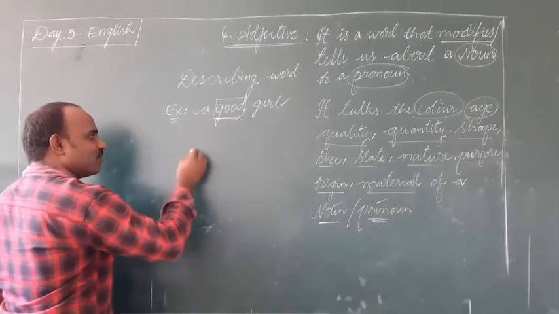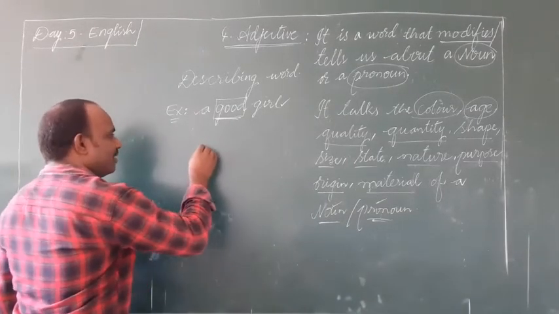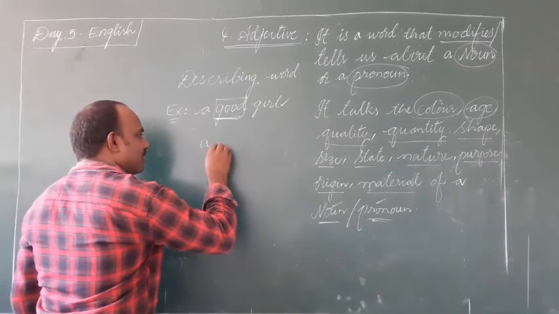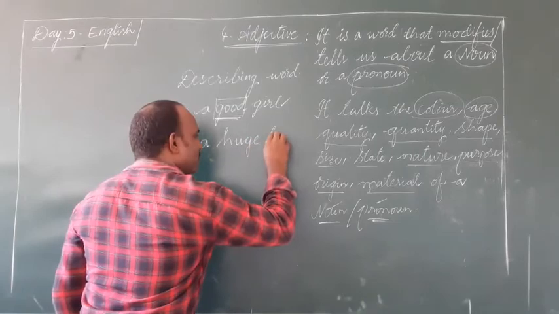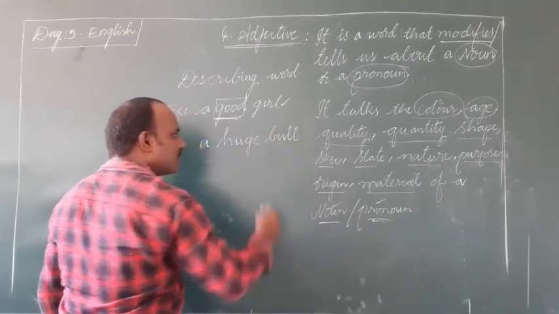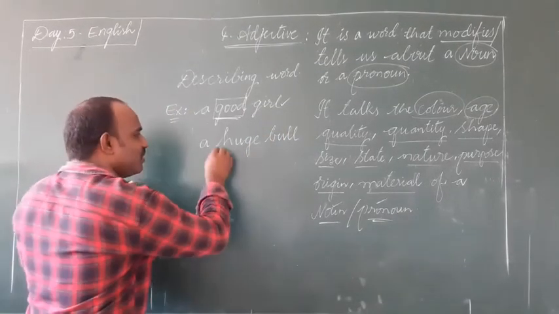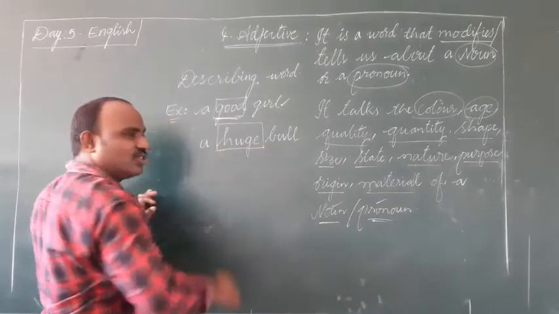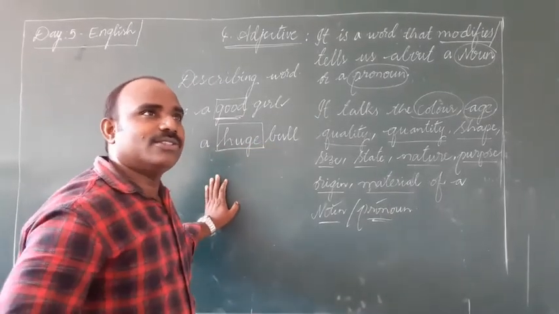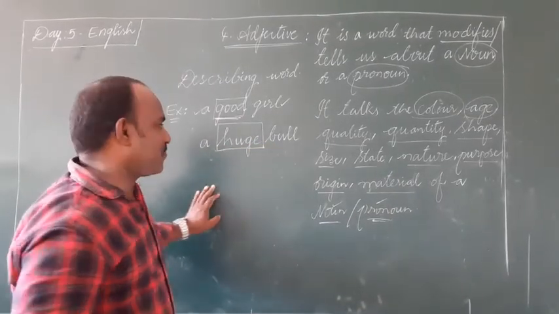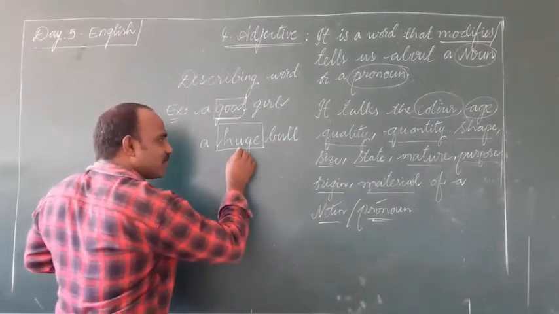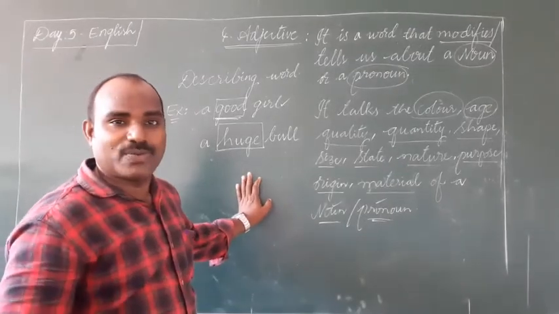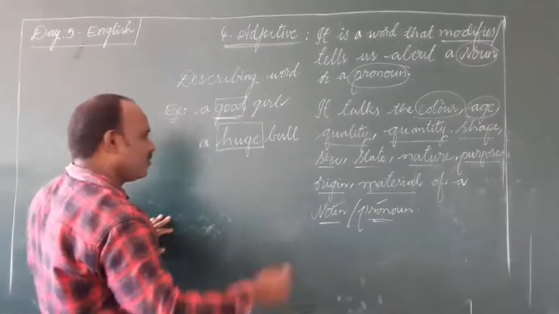And one more example, a huge bull. Look at this word huge, H-U-G-E. Huge means so great, so big. Here, bull is a noun. Here, this talks about the size of the bull.